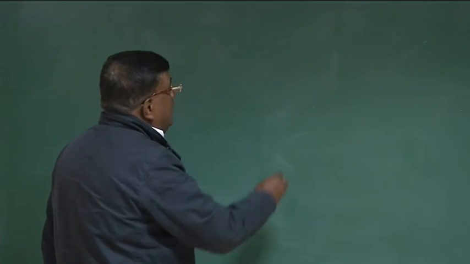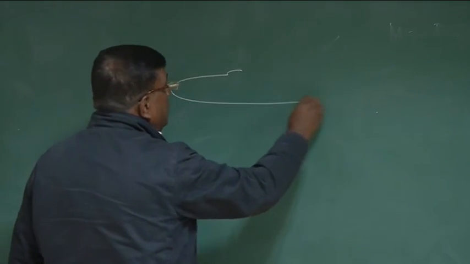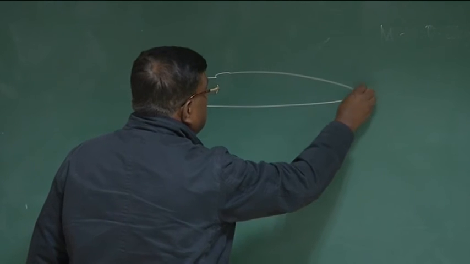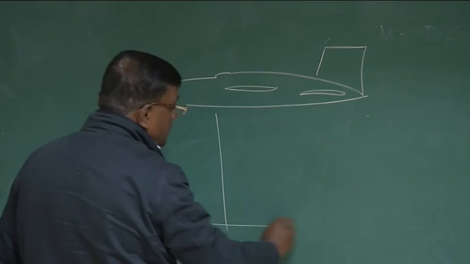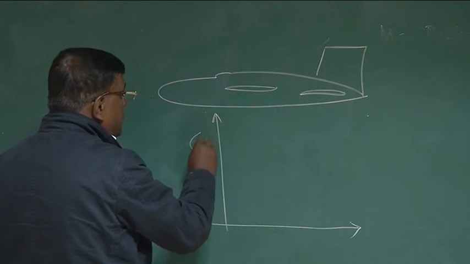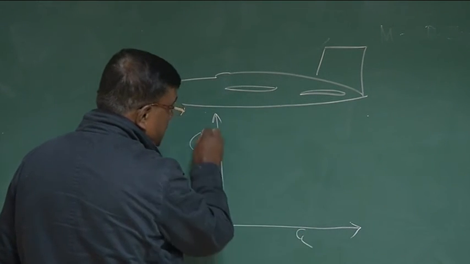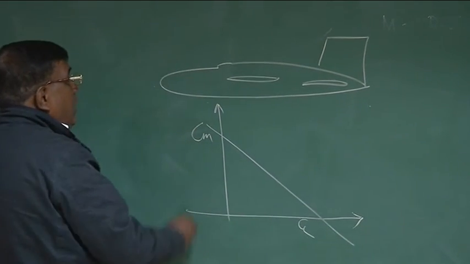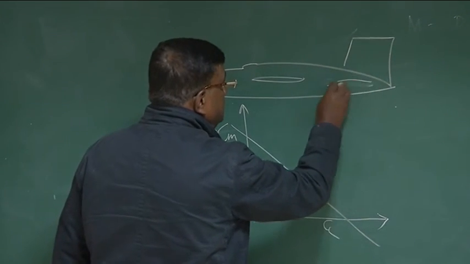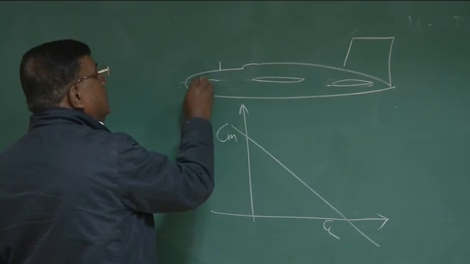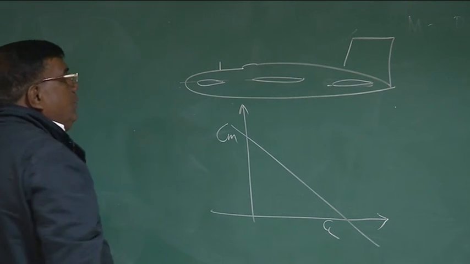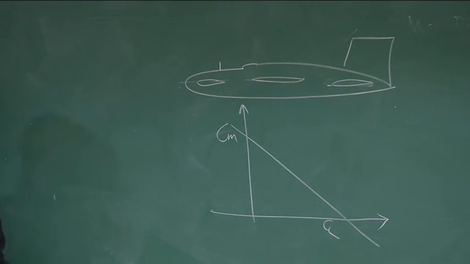Correct? Again, if I see this is the airplane, let's say CM versus CL is like this, and if I put another surface here, that is, I put a canard here, how is this graph going to change if I assume that CG has not altered? How will this change? Will it become more stable or less stable?